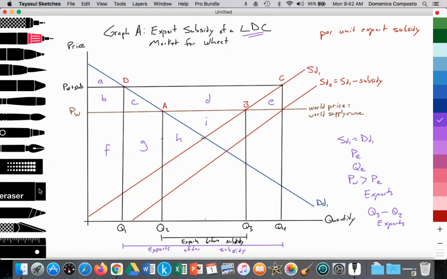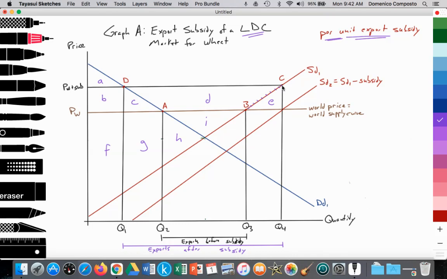But then the government decides to intervene, and they apply a per unit subsidy to these wheat producing farmers, or to the wheat industry. So for each unit of wheat generated, farmers will get a fixed sum of money. That would incentivize farmers to increase their quantity supplied along their original supply curve, SD1, from point B to point C, or from Q3 to Q4.